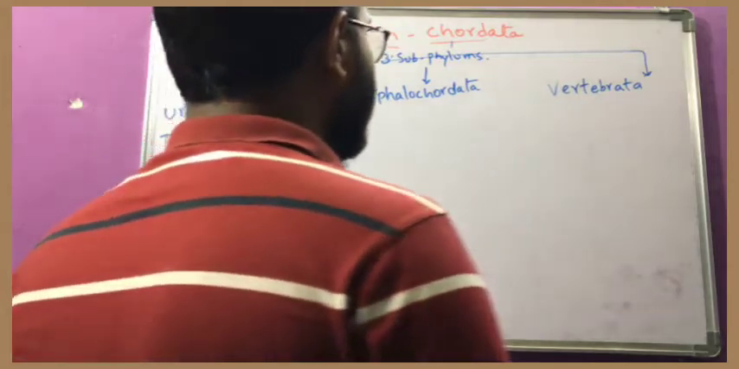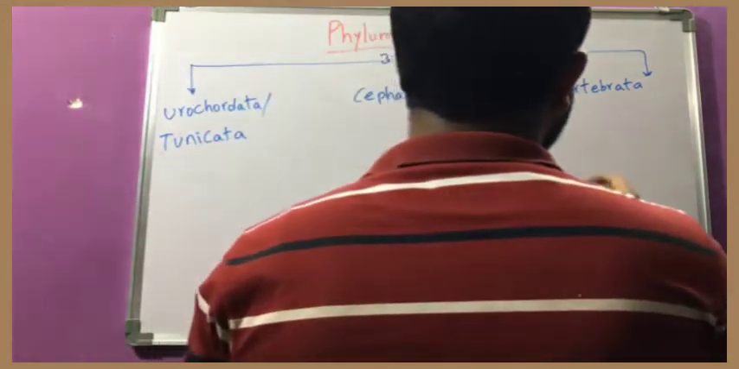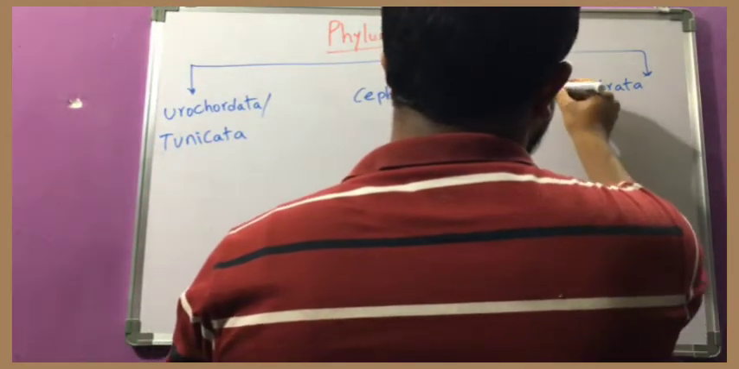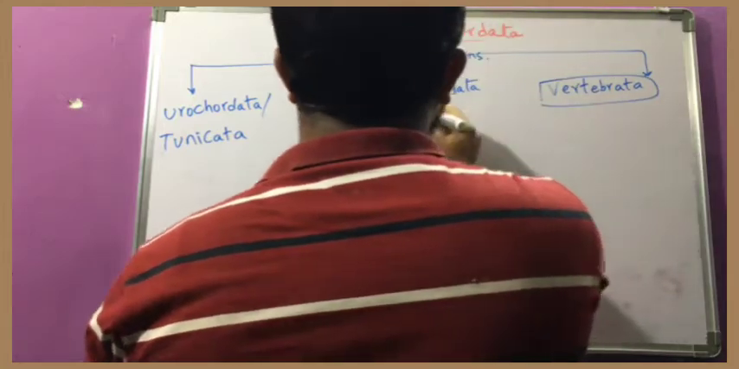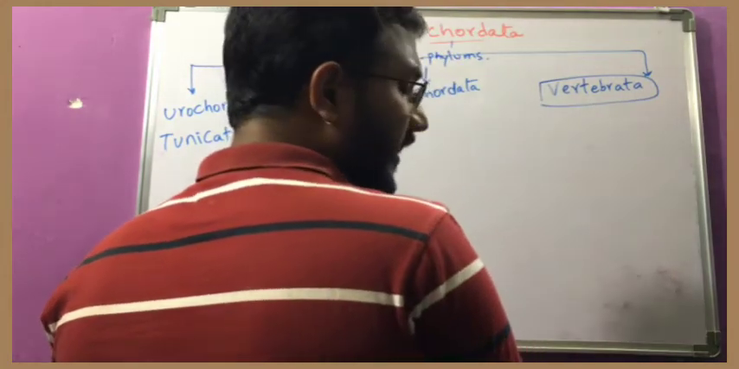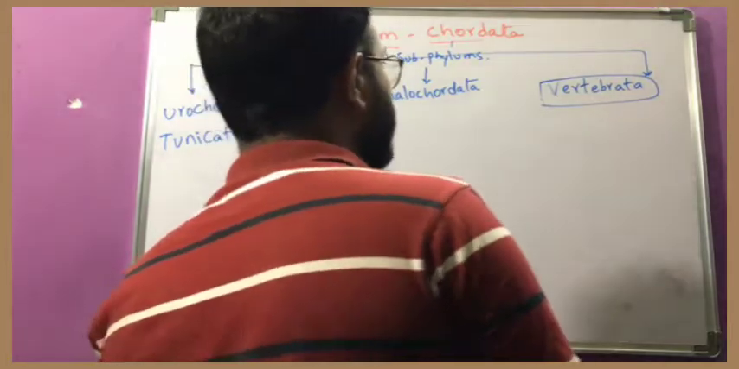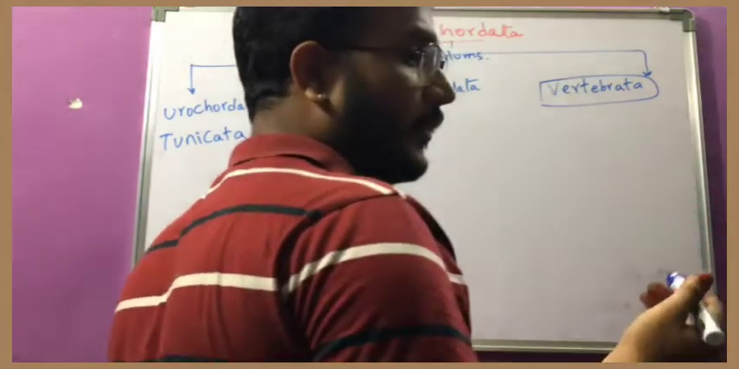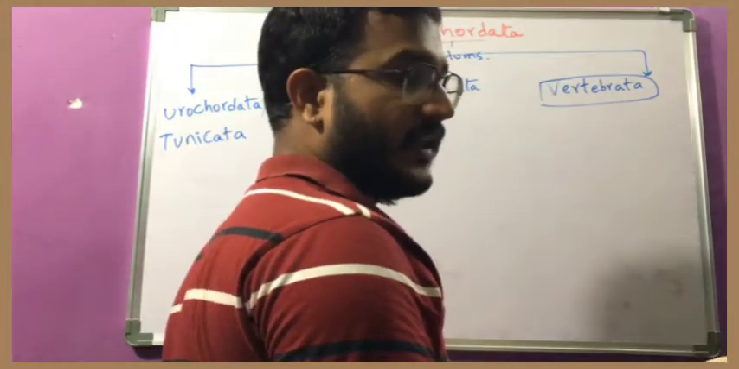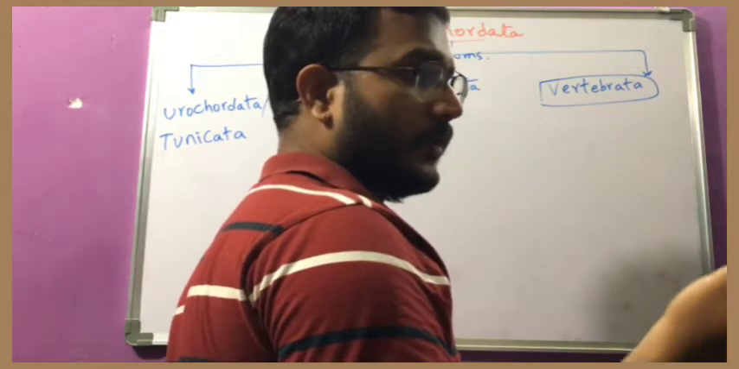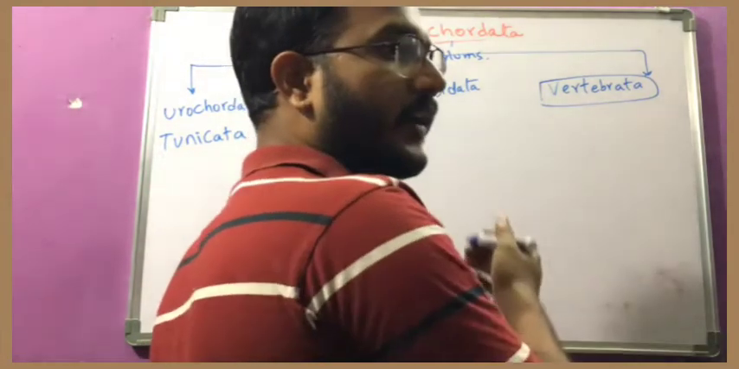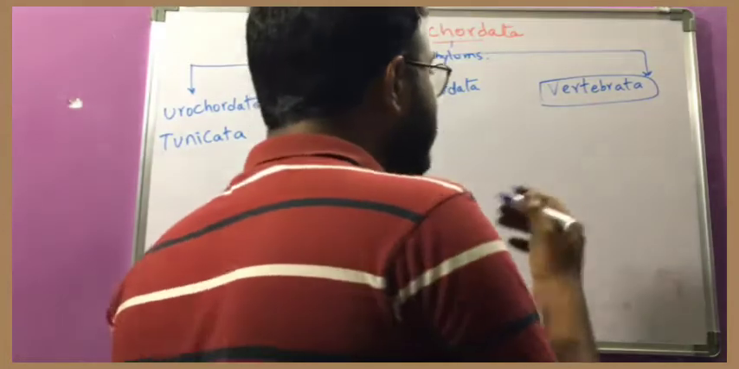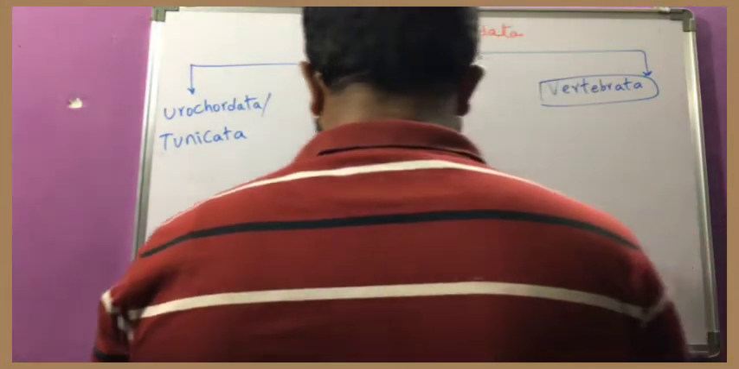Now we will see the further classification which is present in the subphylum Vertebrata, because these two are very simple and very few organisms are present in these two, but the Vertebrata is very vast, because you know that fishes, amphibians, reptiles, birds, mammals, all these are present under Vertebrata. So this classification we should know.